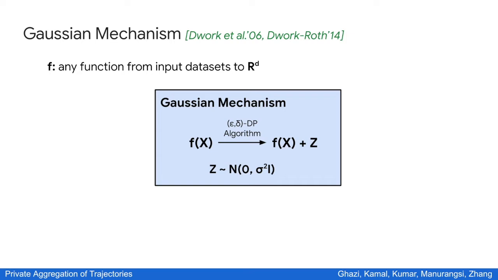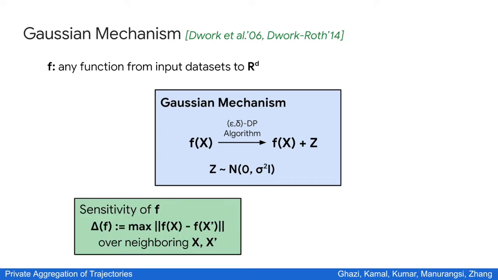Now, there is a question of how to set sigma such that we achieve epsilon-delta differential privacy. Obviously, sigma will have to depend on epsilon and delta, but it also depends on another important parameter, which is the sensitivity of f.